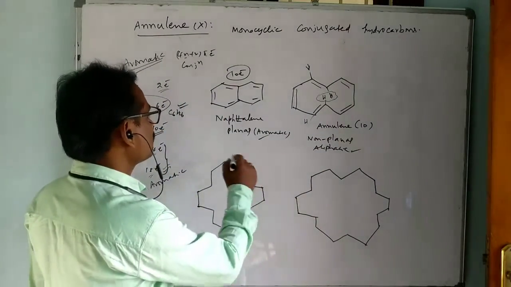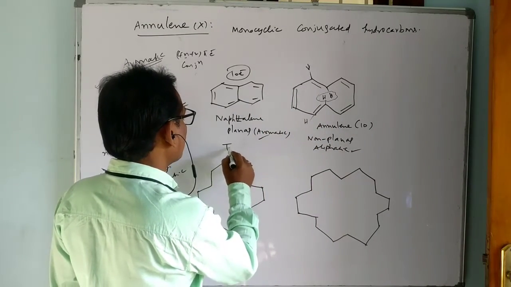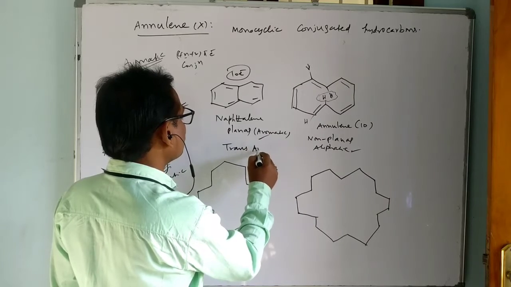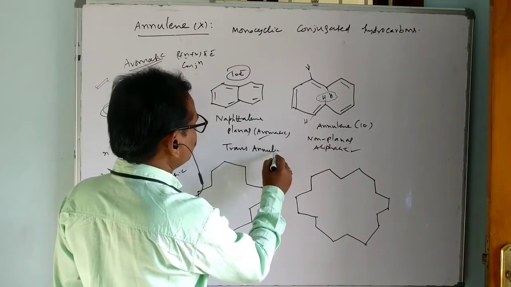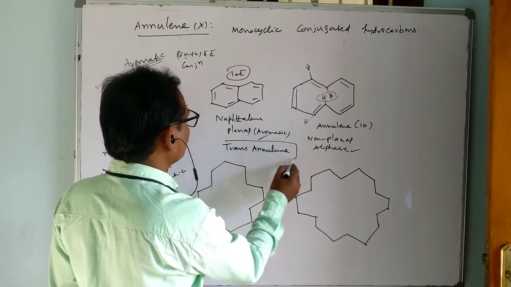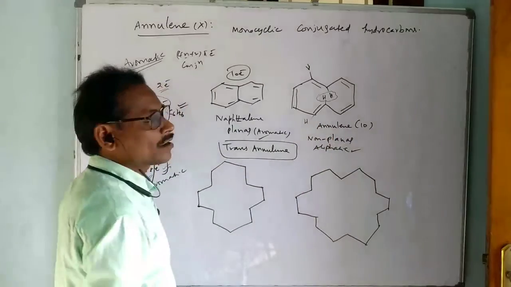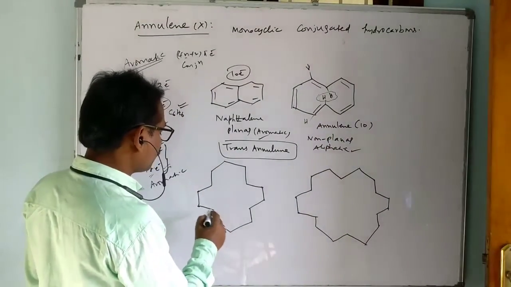Which form? I am just going for transannular form. All these are transannular structures. I am just writing transannulenes. Either it is a 10 carbon, it is annulene 10, or annulene 14. It is what? Annulene 14.